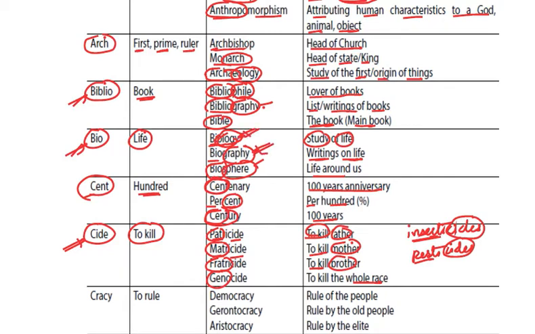Now wherever we get this ology at the end, this simply means study of. Similarly, wherever we get side at the end, that means to kill. Pesticide, insecticide, rodenticide, fungicide, right? These are all the words which we can easily relate if we know that the meaning of side is to kill.